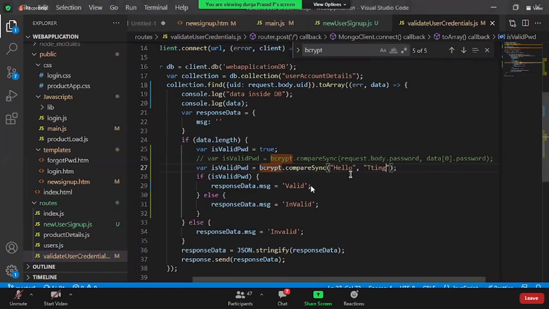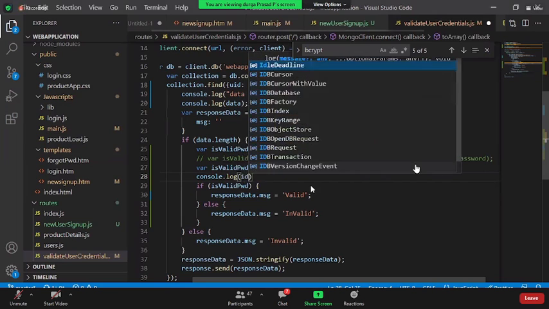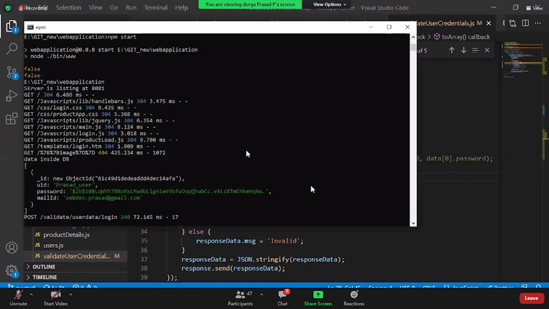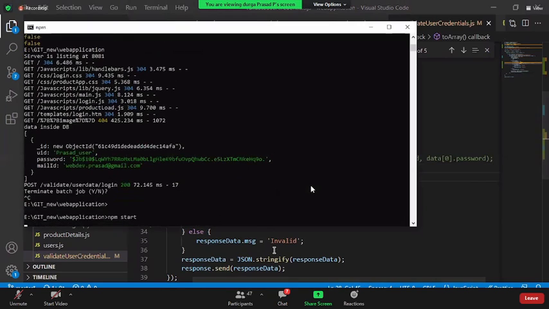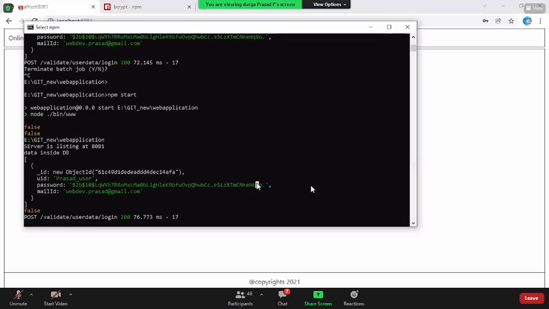Okay, the problem is request.body.password. Is it so? Console.log isValidPassword. Let us save this, see whether it is written in npm start. I click on login, invalid credentials are coming, super fine.